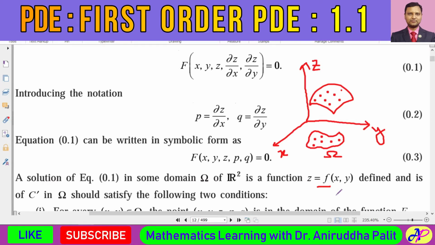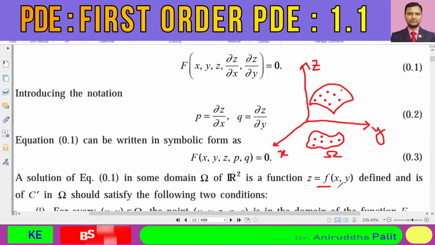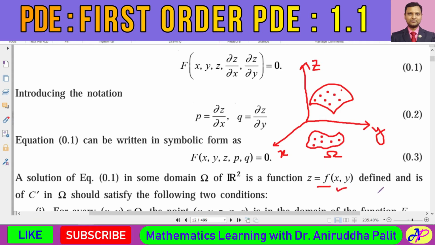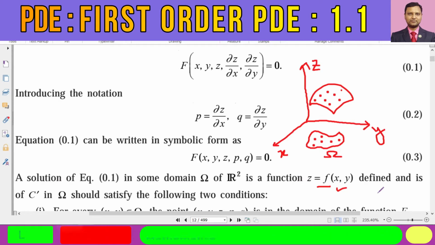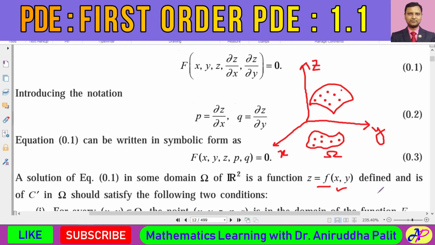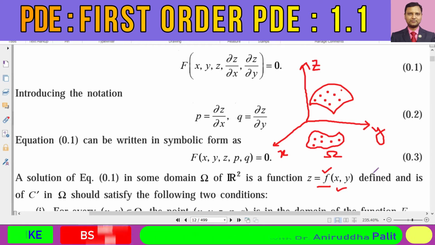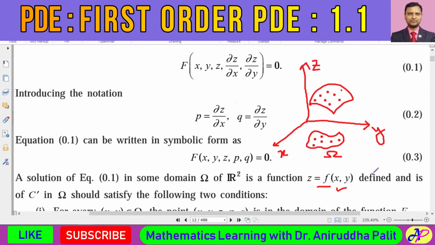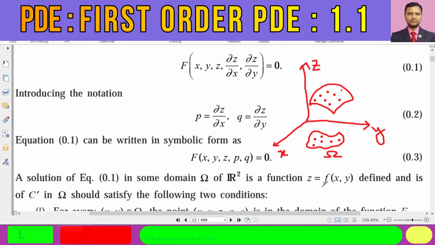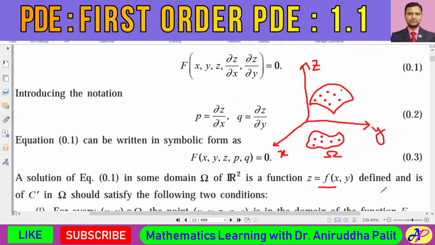Because we require this continuity property when we want to solve this kind of partial differential equation. Whenever the partial derivatives of this function exist and they are continuous, then the function becomes a differentiable function. Okay, so we can say that over here z would be a differentiable function of x comma y. All right, and if it is a differentiable function, then the function would be a continuous function.